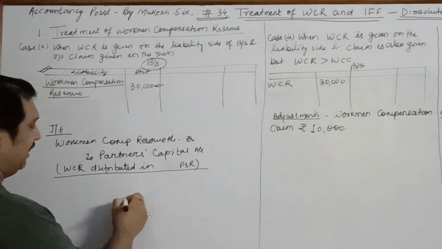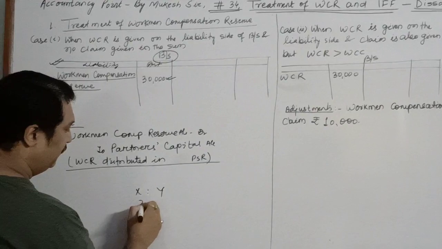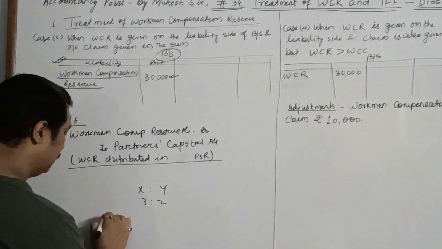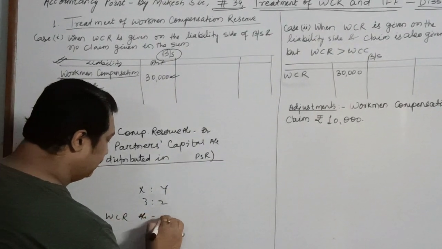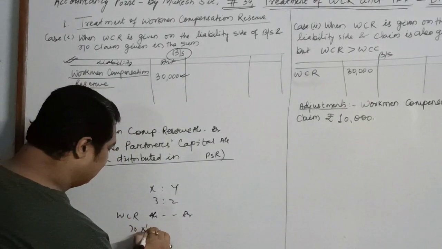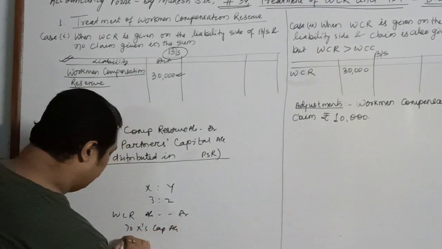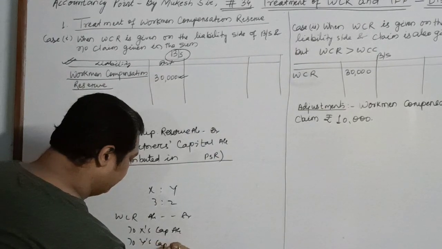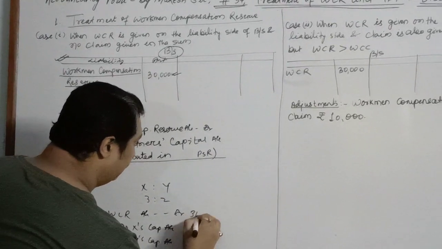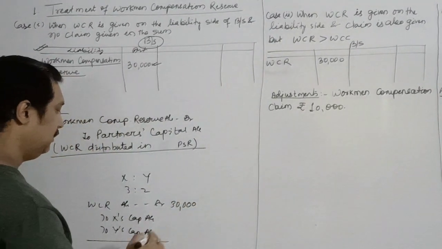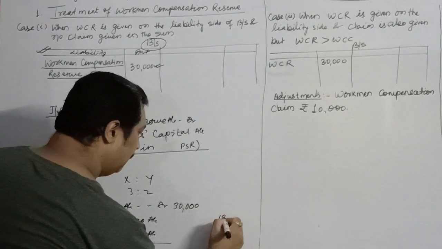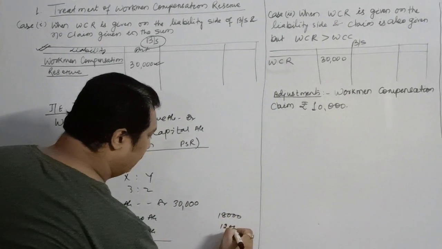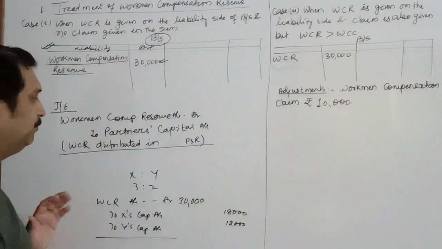Let's suppose X and Y are two partners who share profits and losses in the ratio 3:2. So your entry will be workmen compensation reserve account debit to X's capital account, to Y's capital account. This is 30,000, 18,000 and 12,000 will be the share of these two partners.